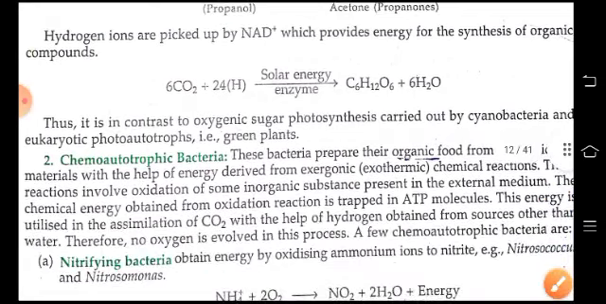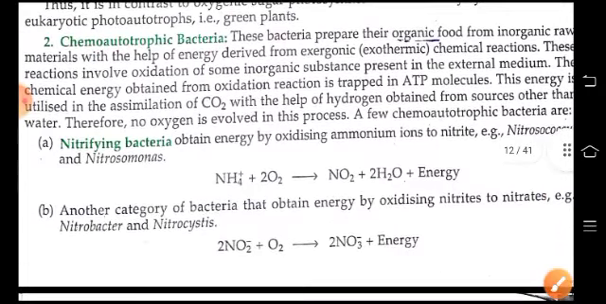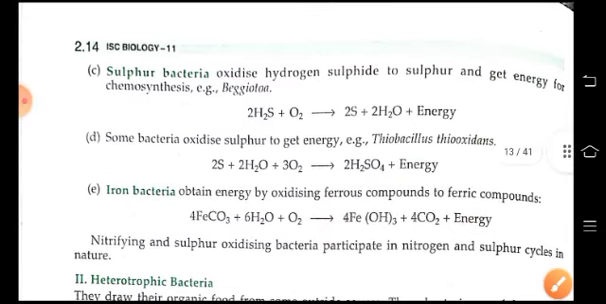Chemoautotrophic bacteria prepare the organic food from inorganic raw materials with the help of energy derived from exergonic or exothermic chemical reactions. The chemical energy obtained from oxidation reactions is trapped in ATP molecules, and this energy is utilized in the assimilation of carbon dioxide with the help of hydrogen obtained from sources other than water. Again, therefore, no oxygen is involved in this process. Chemoautotrophic bacteria may be nitrifying bacteria, sulfur bacteria, iron bacteria, or some other bacteria to get energy.